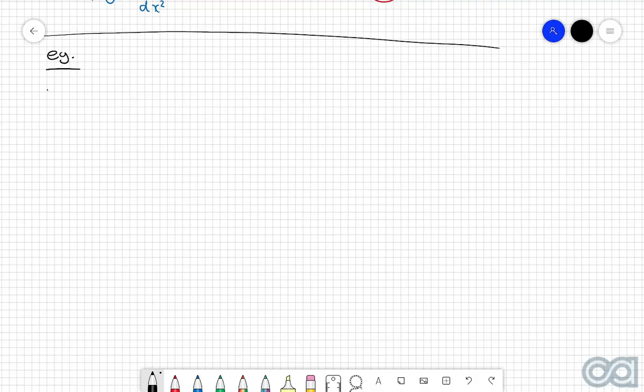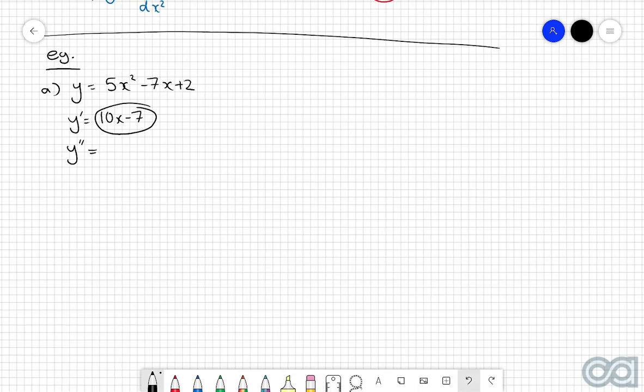So example A, let's say we've got y equals 5x squared, take 7x plus 2. So in order to find the second derivative, we first of all need to find the first derivative. So y dash will be equal to 10x minus 7 plus 0. However, we can just write this as 10x minus 7. So then the second derivative, y double dash, is the derivative of this function here. The derivative of 10x is just 10, and the derivative of minus 7 is 0. So we can just leave it as y double dash is equal to 10. Let's have a look at another one.